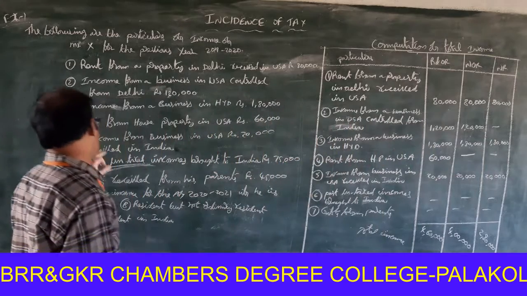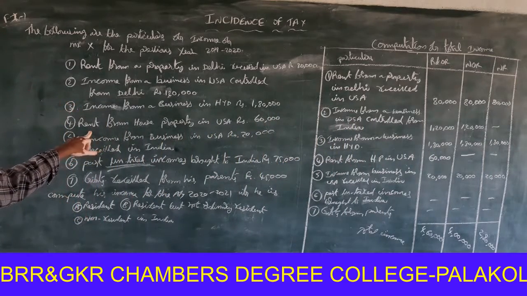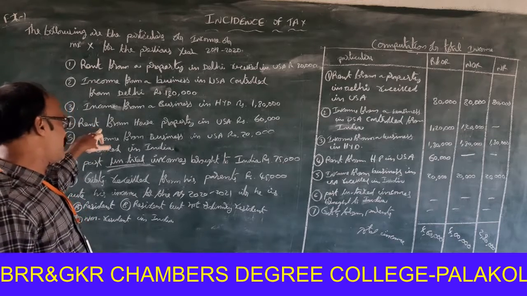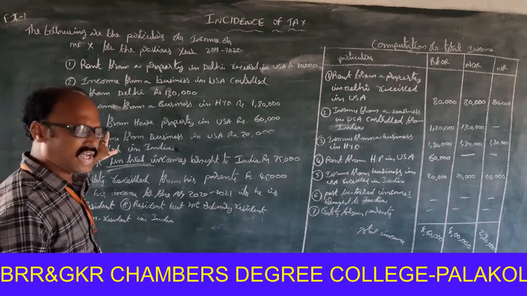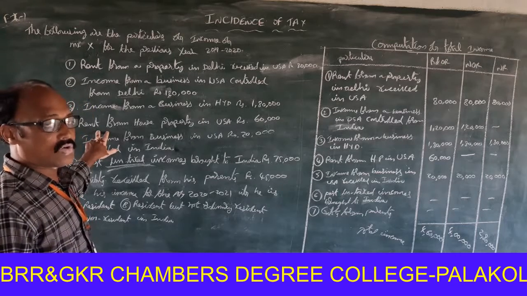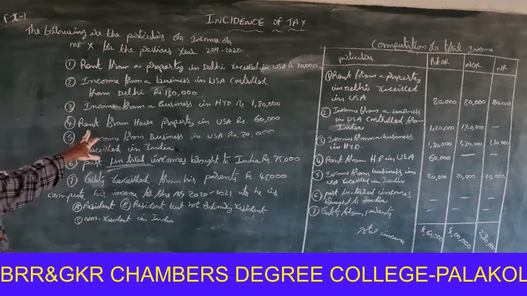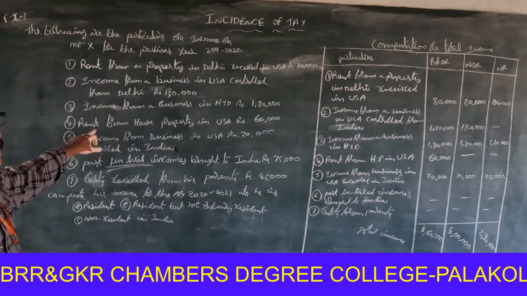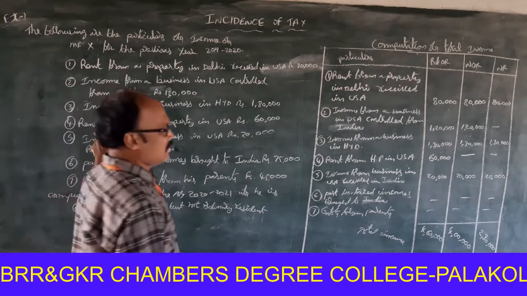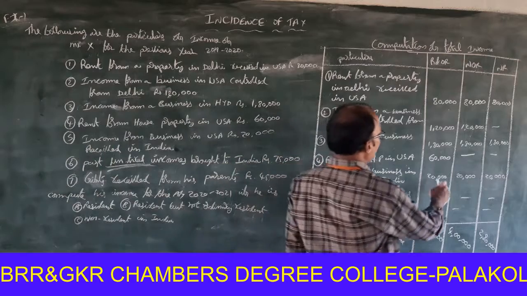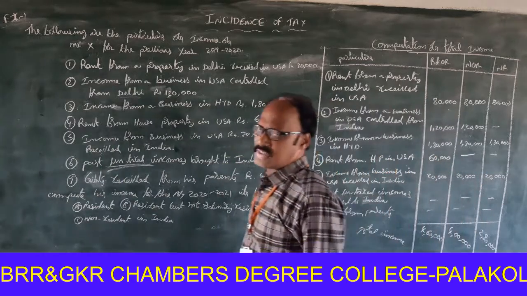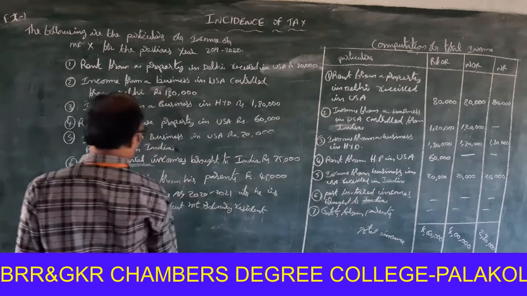Next one. Rent from house property in USA. Rent from house property in USA means this is income earned outside India and received outside India. That means it is foreign income, but it is not controlled from India. That's why it is only taxable for resident and ordinary resident. It is not taxable for not ordinary resident and non-resident.